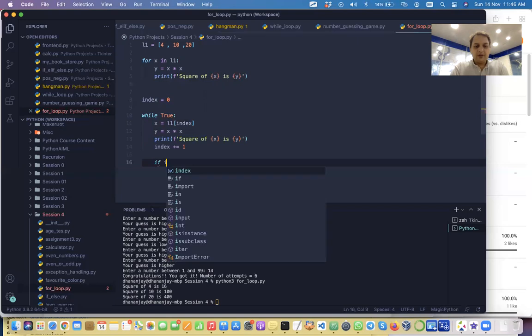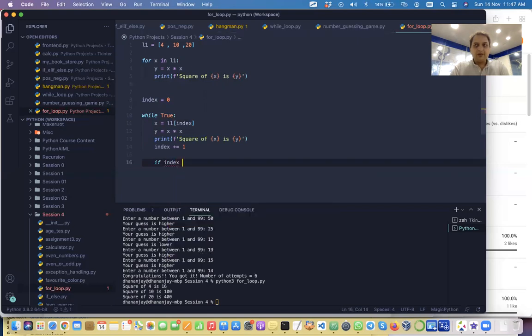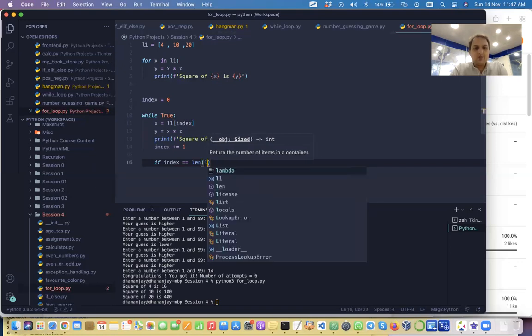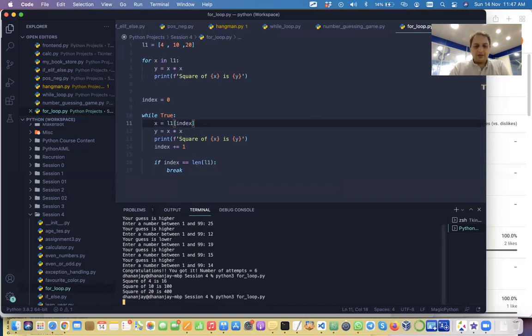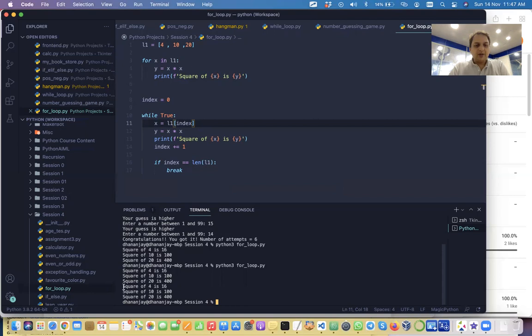And then we will have to increment the index by plus equals 1, and then we will check if the index is greater or equal. We can just say simply equal to the length of this L1. Then this is the place where we break, right? You can write code like this as well. Now if I run this, you will see that we are getting the same thing.